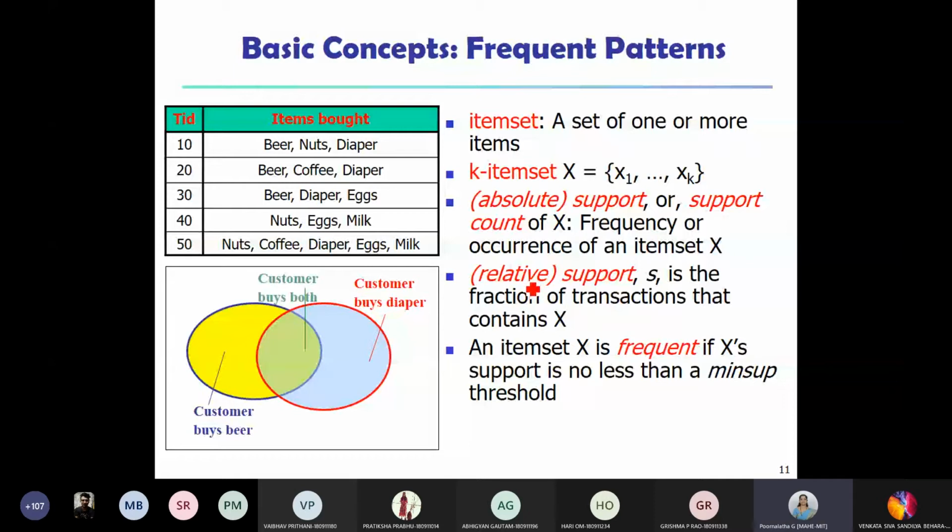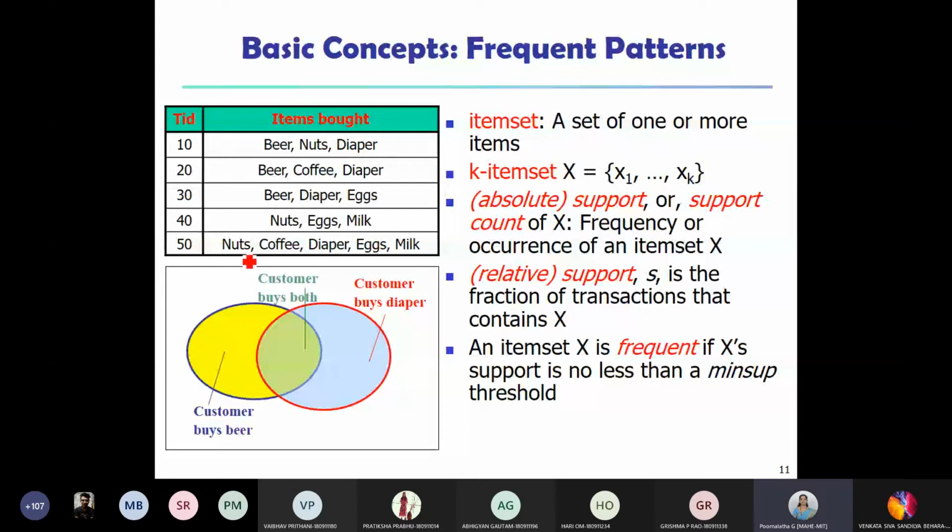So how are they different? Absolute support means I'm just counting the number of times a particular item appears. Suppose I say nuts: I can count 1, then 2 and 3, right? So the absolute count of nuts is 3.